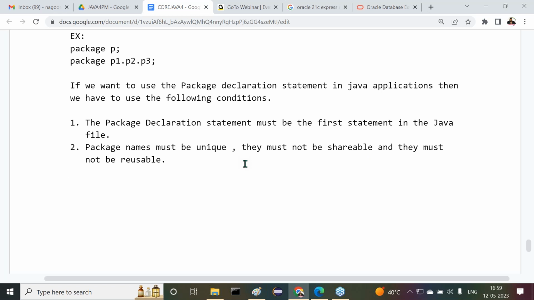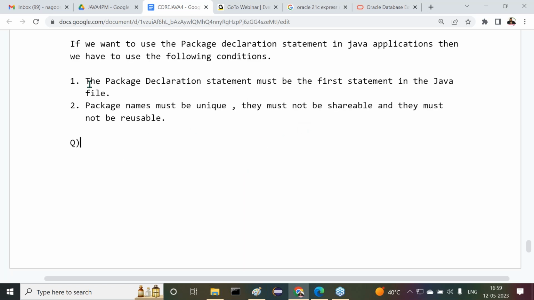All right, so then immediately we have a question. One important interview question is available. Try to understand this question clearly. What about my question here? Listen carefully. First of all, read the statement, guys. All of you please read the statement. What statement here we provided? Package declaration statement must be the first statement in the Java file.